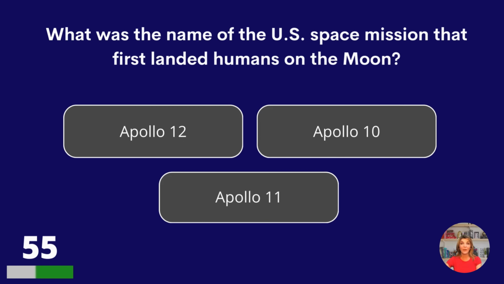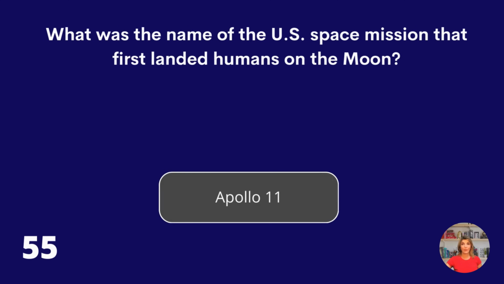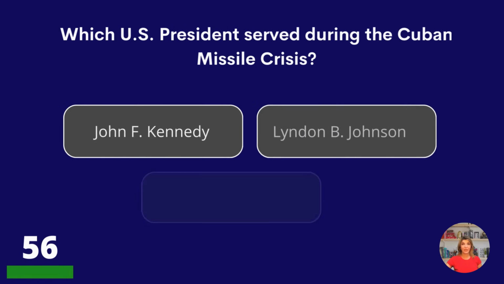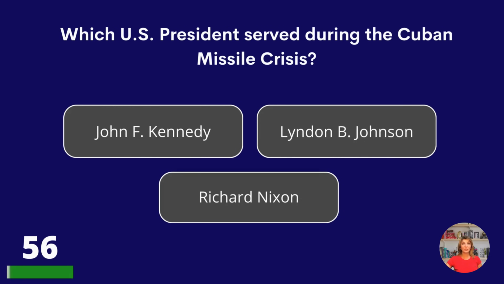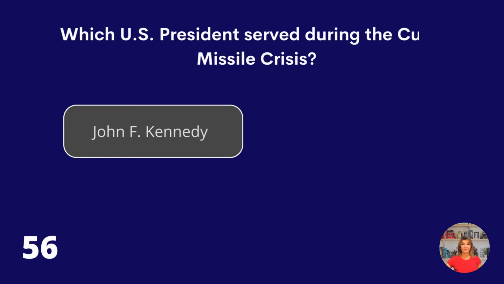Apollo 12, Apollo 10, or Apollo 11? Apollo 11. Which U.S. president served during the Cuban Missile Crisis? John F. Kennedy, Lyndon B. Johnson, or Richard Nixon? John F. Kennedy.